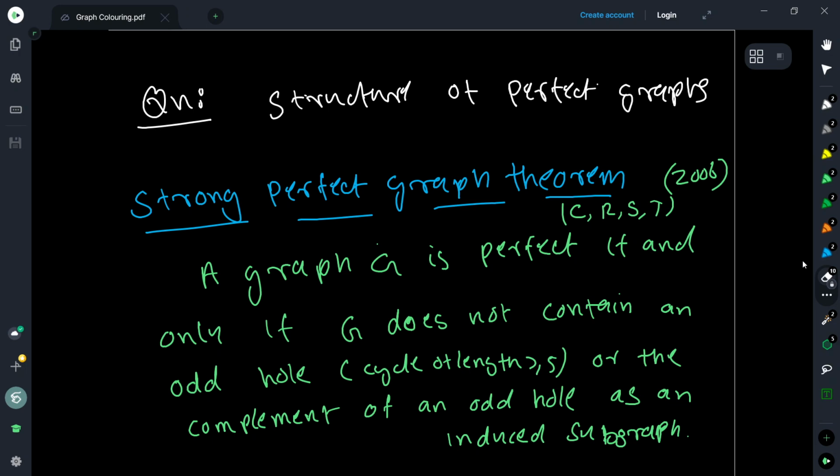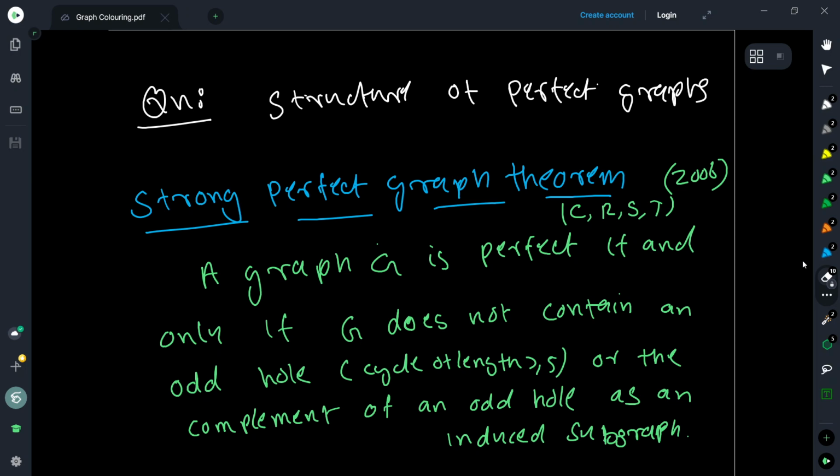And then there was another conjecture, the strong perfect graph conjecture, which said that a graph is perfect if and only if it does not contain an odd cycle of length at least 5 or the complement of such an odd cycle. Okay.